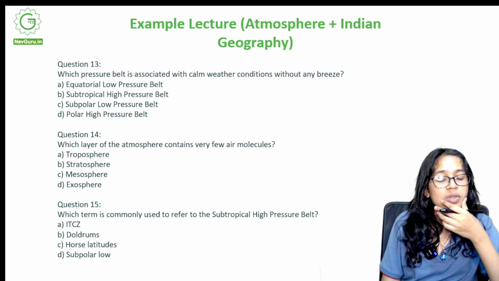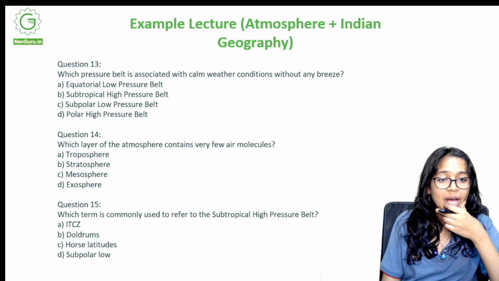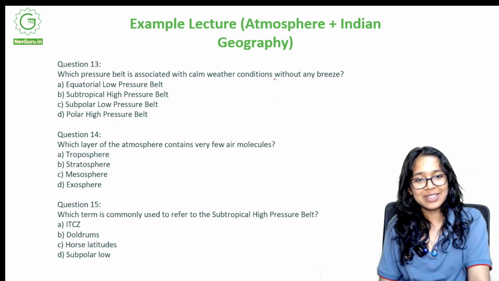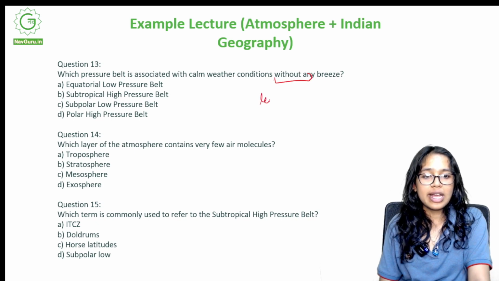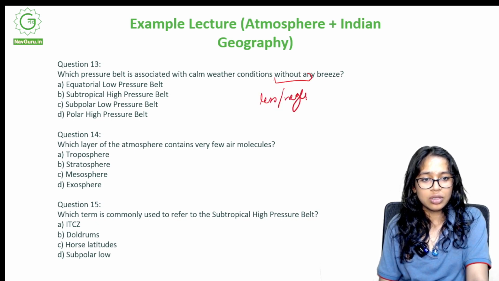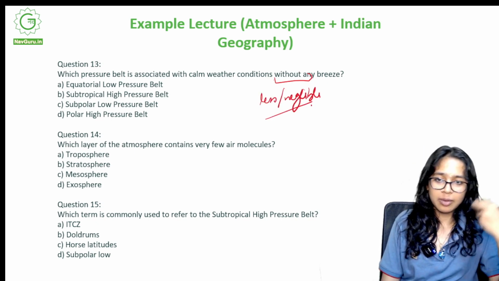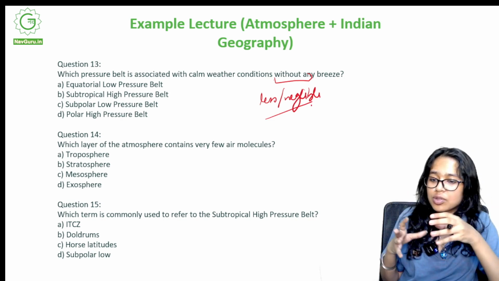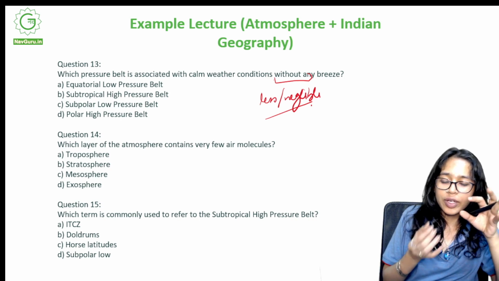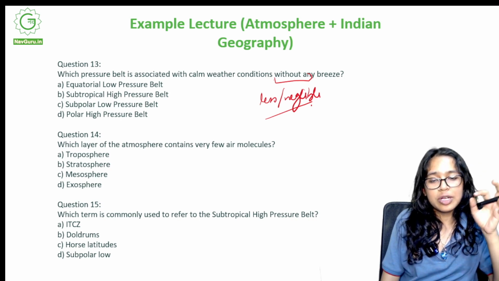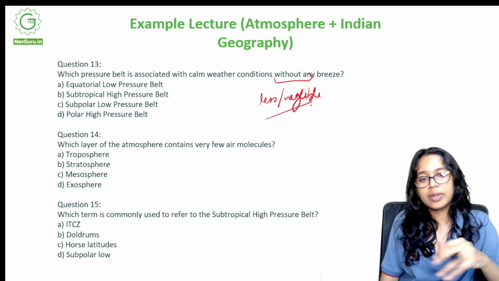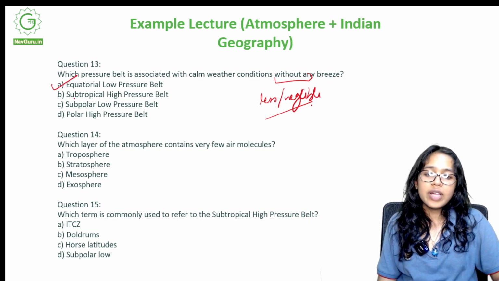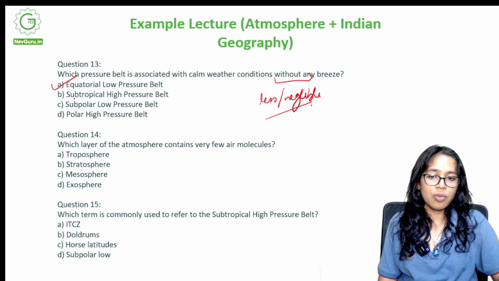Which pressure belt is associated with calm weather conditions without any breeze? When we say without any breeze, it does not mean there's no breeze. It's like less to negligible, which means there's always some kind of breeze blowing, but it's again a relative term. Somewhere it might be a lot, but over here it's very less. So which pressure belt is associated with calm weather conditions without any breeze? Equatorial low pressure belt.